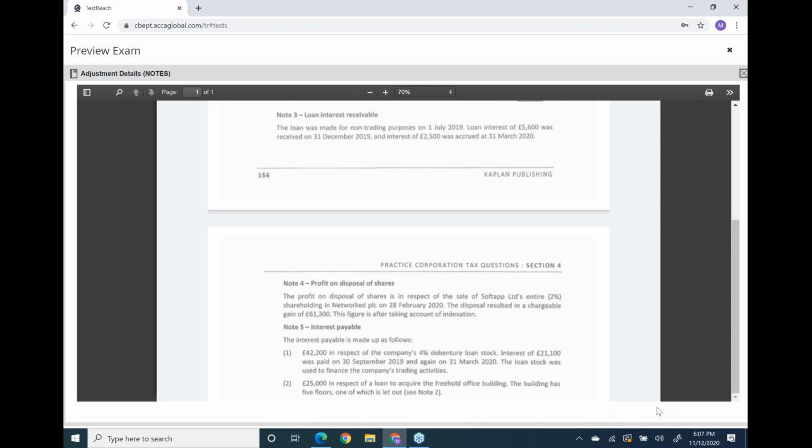and the remaining 5,000 interest is for non-trading, that is for property, and that will be deducted from the loan relationship box. Now for your information, see the screen. You have one interest income of loan relationship, that is 8,100, and you have interest expense on this property, that is 5,000.